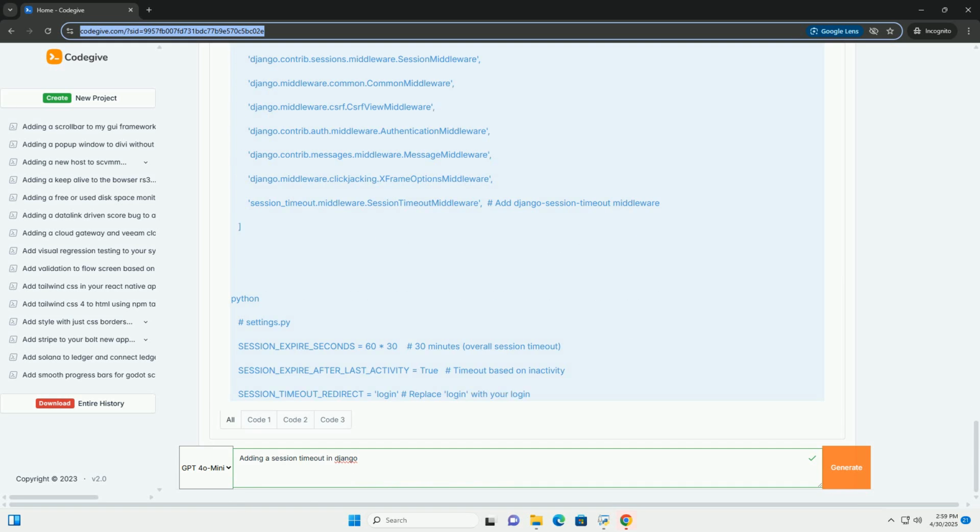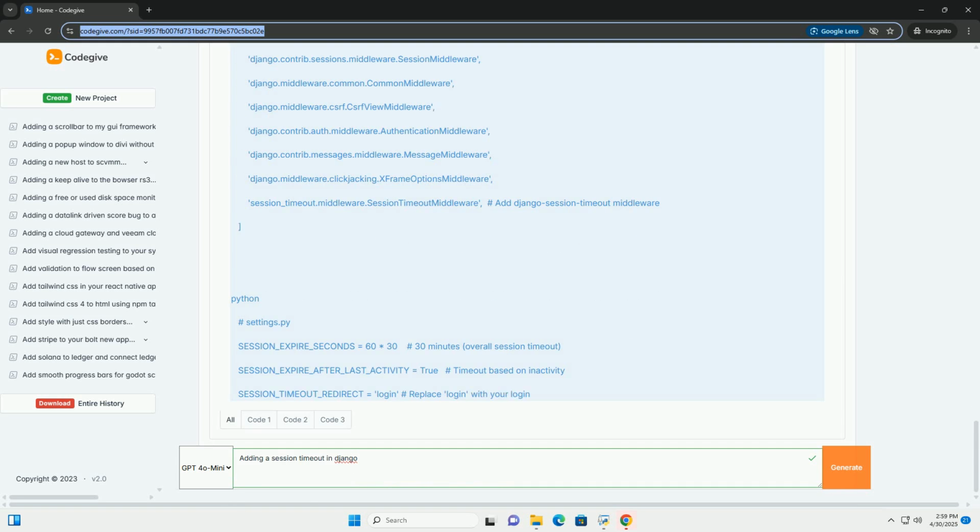How it works. SESSION_COOKIE_AGE specifies the lifetime of the session cookie, in seconds. When the cookie expires in the browser, the user effectively loses their session and is prompted to log in again. SESSION_SAVE_EVERY_REQUEST determines whether the session data is updated, and the cookie's expiration time is refreshed, on every request. If set to True, the session timeout is based on inactivity. If set to False, the session timeout is based on the absolute time the session was created.